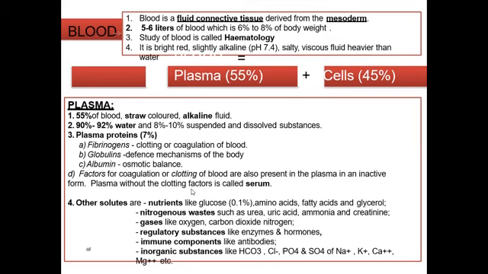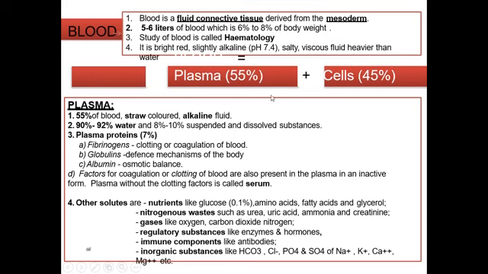It is a bright red, slightly alkaline, salty, viscous fluid with pH 7.4, heavier than water. There are two main components of the blood. The first component is plasma, which is 55%, and the second component is known as cells, which is 45%. So plasma makes up 55% of the blood and cells make up 45% of the blood.